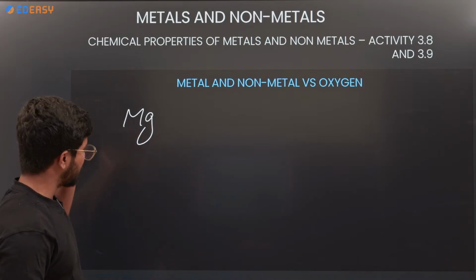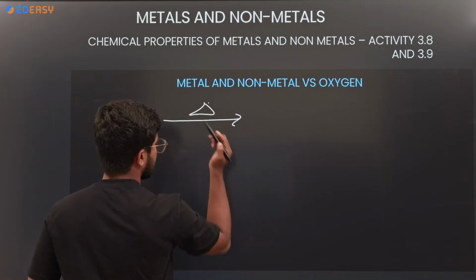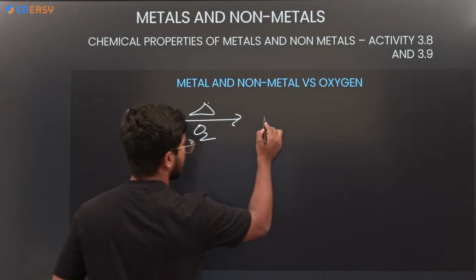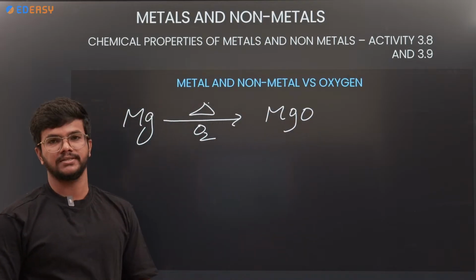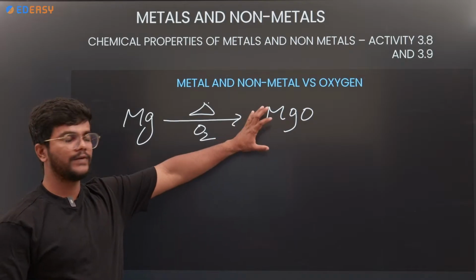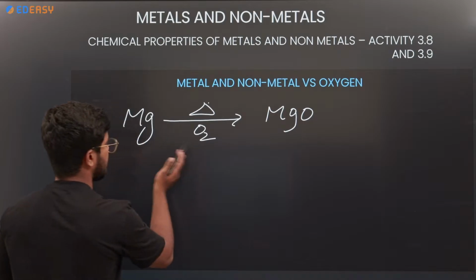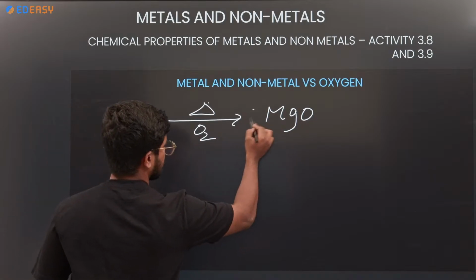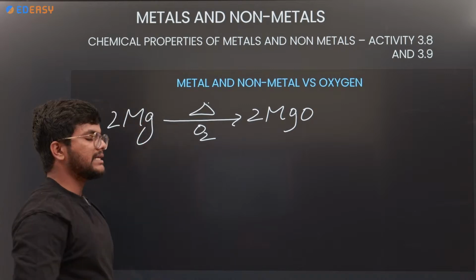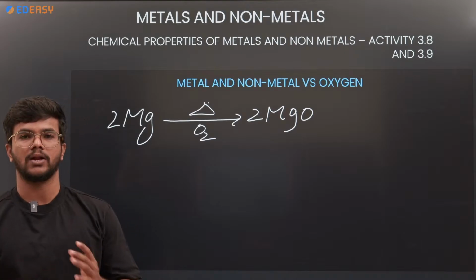First, the magnesium ribbon, if it is burnt, heated in the presence of oxygen, gives MgO, magnesium oxide ash. Here it is not balanced. My oxygens are 2 on one side, 1 on the other, so keep 2 here, 2 here. Magnesium when burnt in the presence of oxygen gives metal oxide.